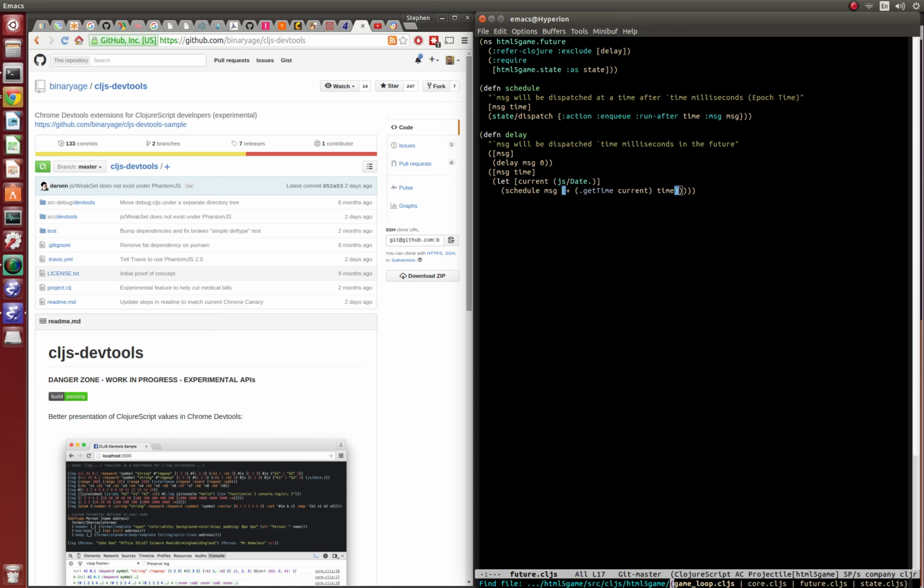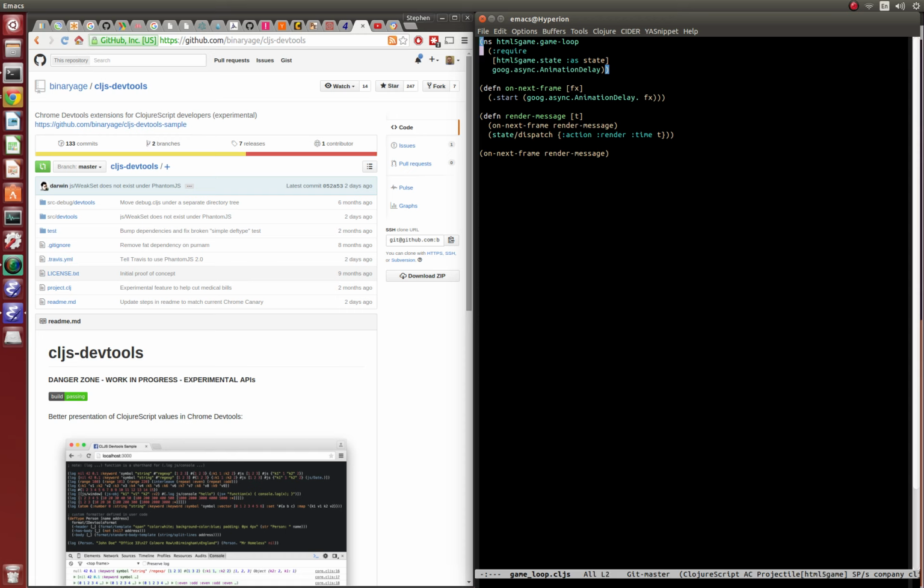Which is good. The final part is the game loop, and this is the game loop right here. All it's doing is saying, this is the on next frame handler. It's hard to speak live and not use filler words, I apologize.